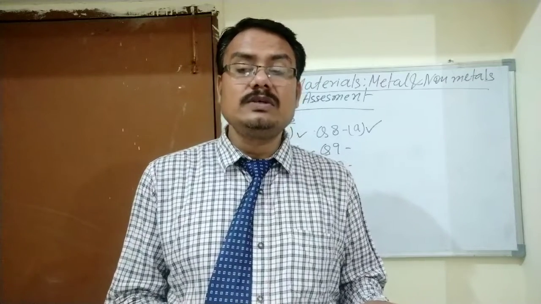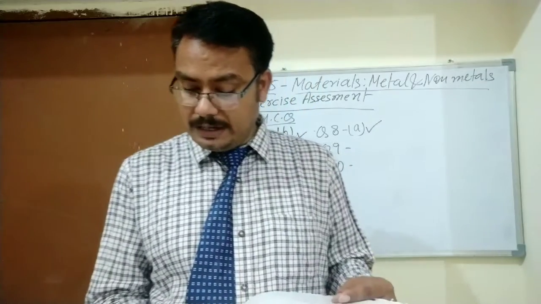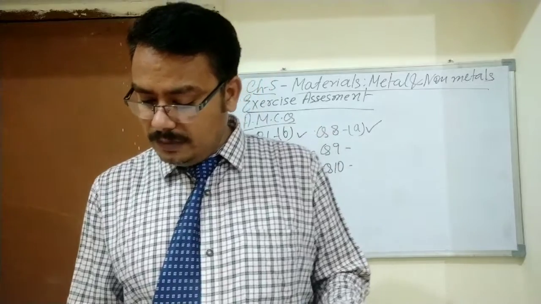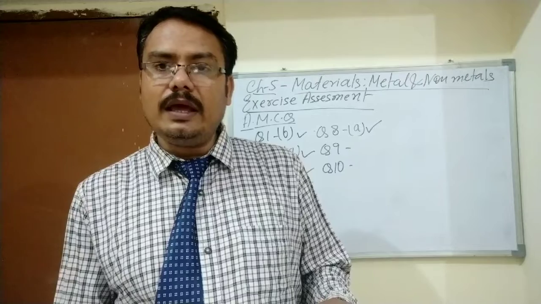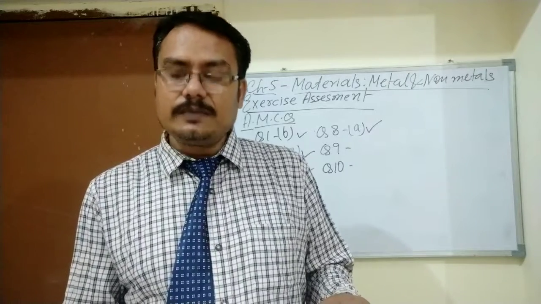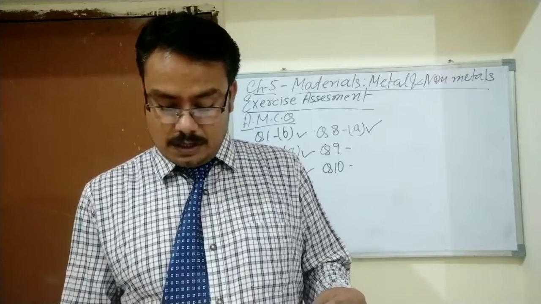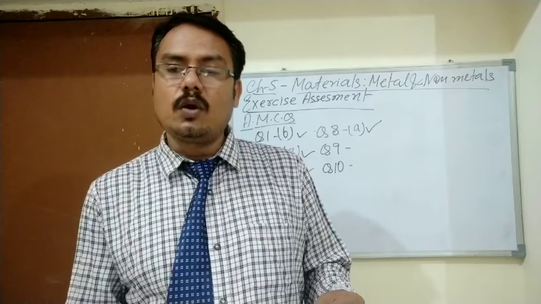When a non-metal reacts with oxygen to form a non-metallic oxide, they are acidic in nature. So you have to give the name of the non-metallic oxide. So options are A, sulfur dioxide, B, magnesium oxide, C, iron oxide, and D, copper oxide.